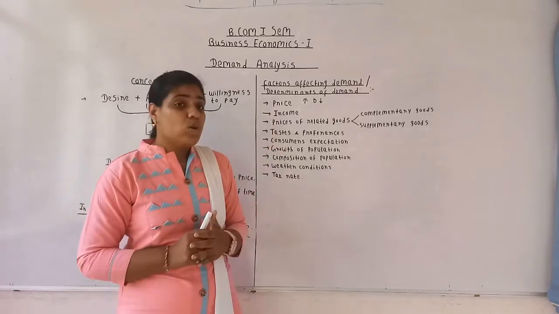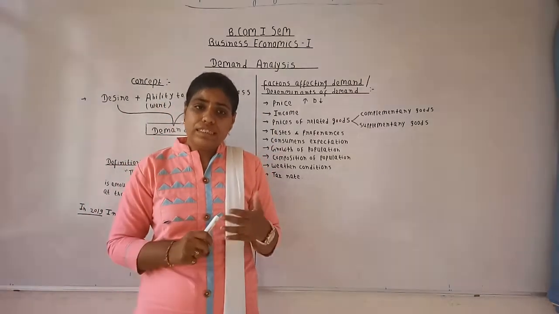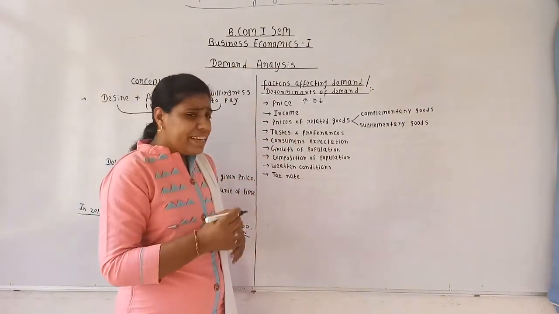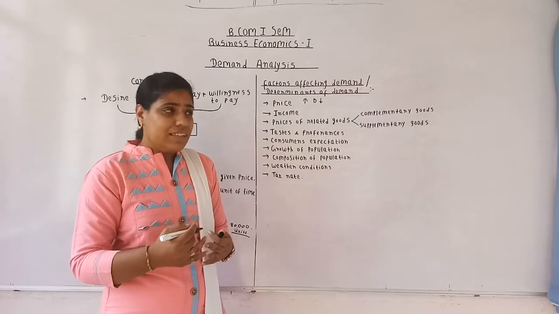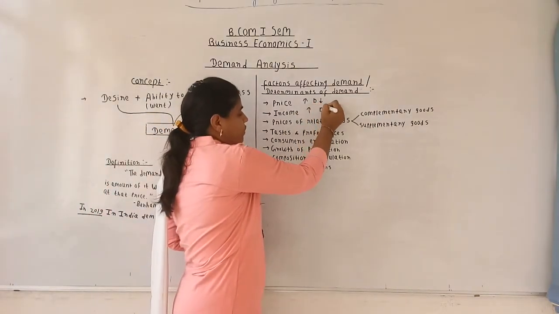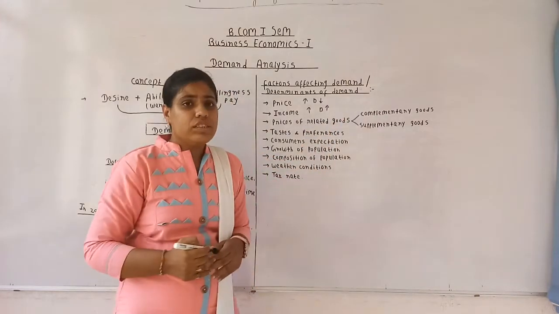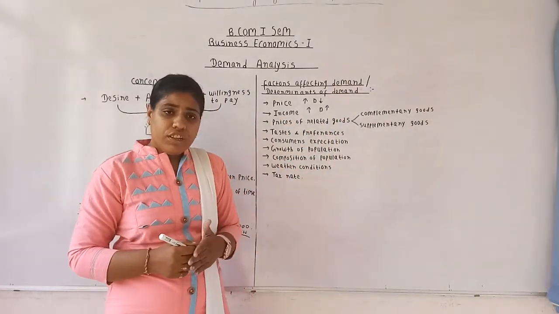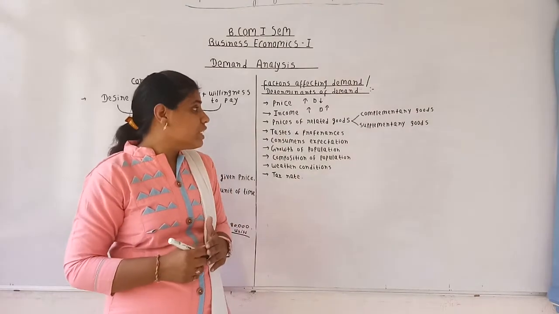So income is one of the crucial factors that determines the demand. There is a direct relationship between the income and the demand. When the income increases, demand also increases, and when the income of the consumer decreases, the demand of the consumer also decreases.